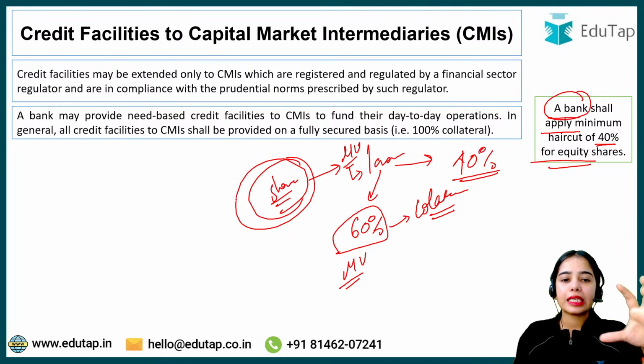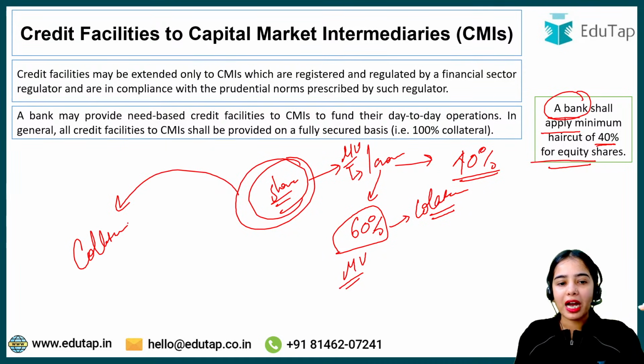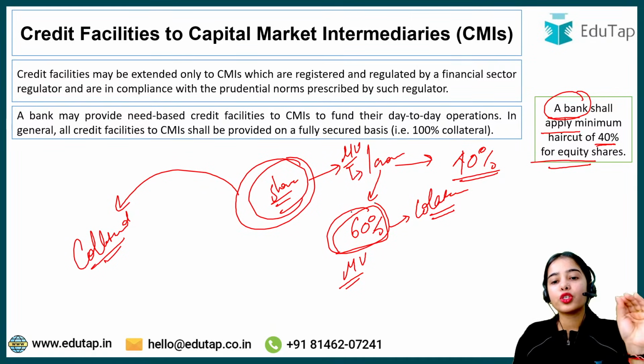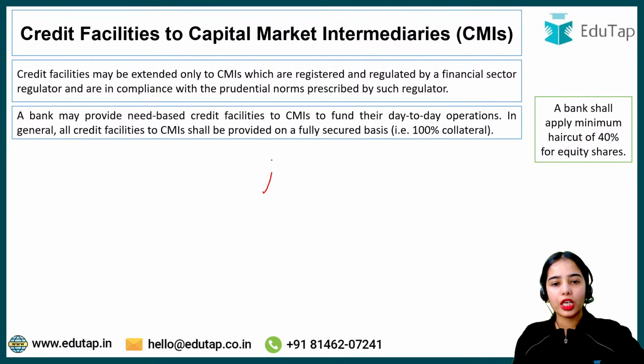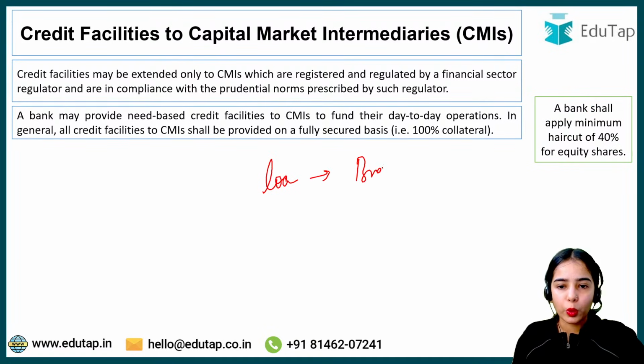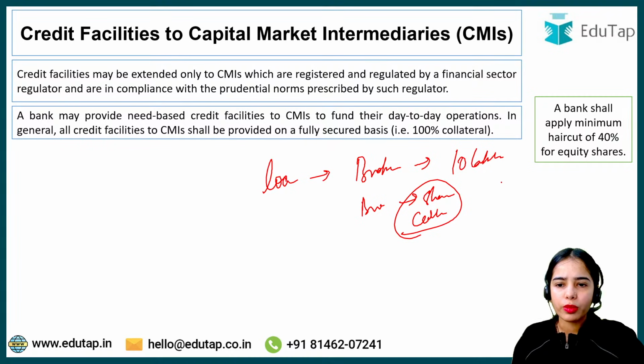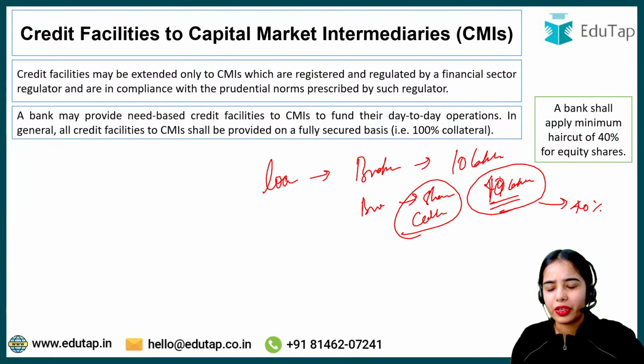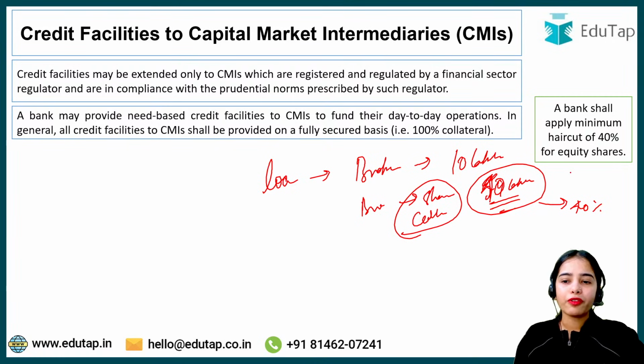So if the bank is taking the shares as collateral, the bank has to only consider 60% of the value of the shares. So if the loan provided by the bank to the broker is worth 10 lakh rupees, the broker will have to provide the shares as collateral worth how much? 14 lakh. Sorry, 40 lakh or 50 lakh. So that 40% can be the haircut and 60% of the value will be considered.